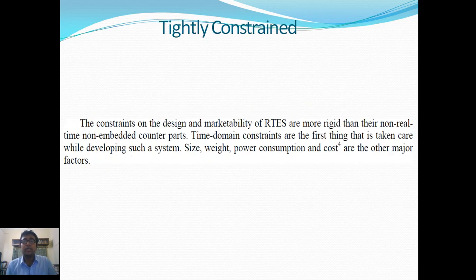Now, tightly constrained. Tightly constrained means the constraints on the design and marketability of RTS are more rigid than their non-real-time, non-embedded counterparts. Time domain constraints are the first thing that is taken care of while developing such a system. Size, weight, power consumption, cost. All these things need to be considered, because size, weight and power consumption are the most specific three characteristics that need to be reduced, and cost also. These are the major factors.